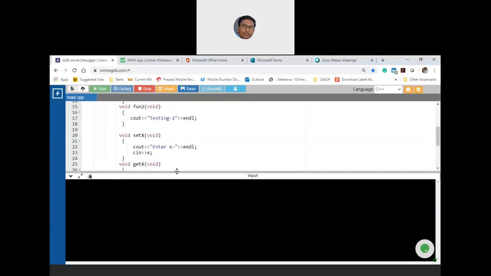So let me enter 2. The value of x is 2, testing1, testing2. Now here there is another interesting observation. Before I proceed, does anybody have any doubts?